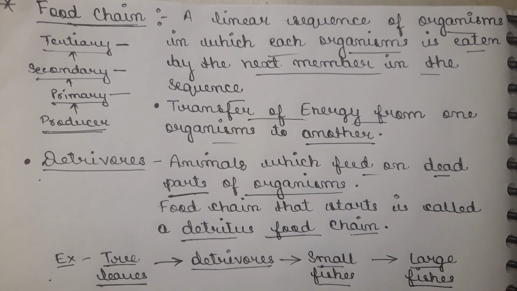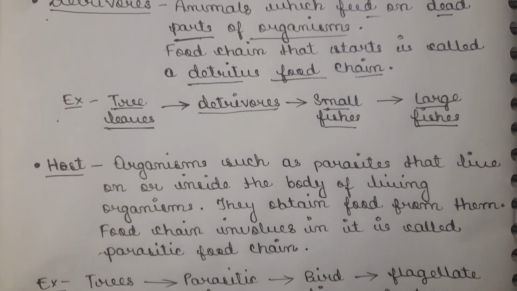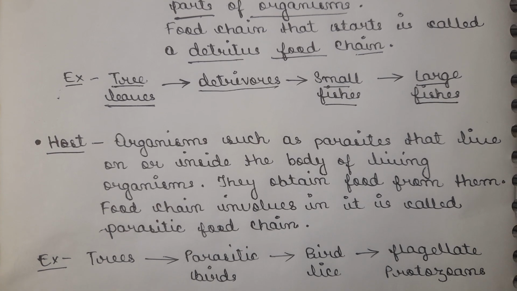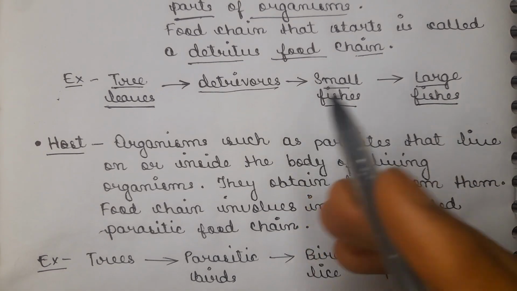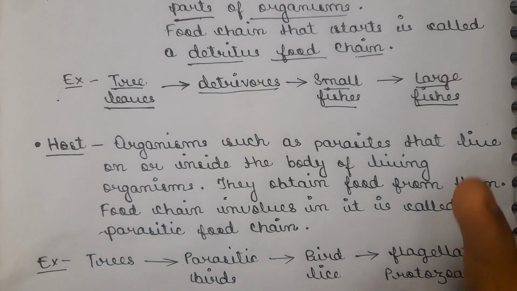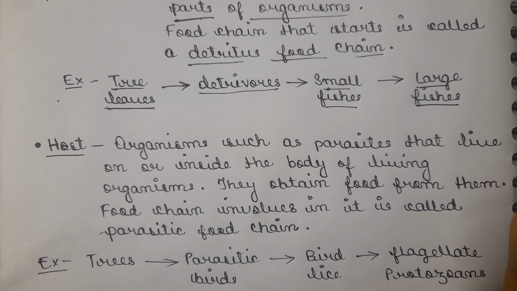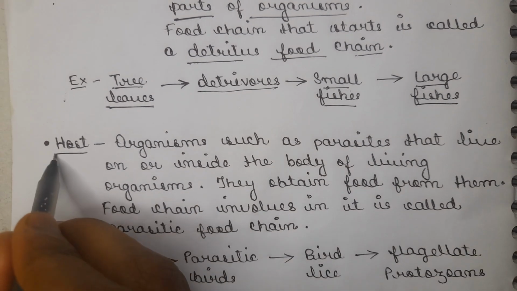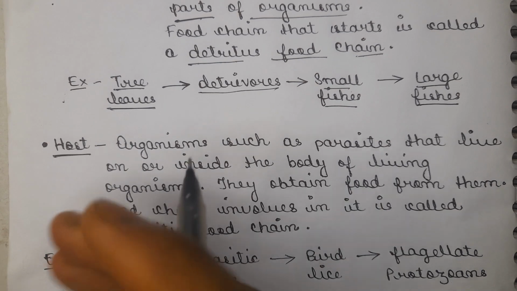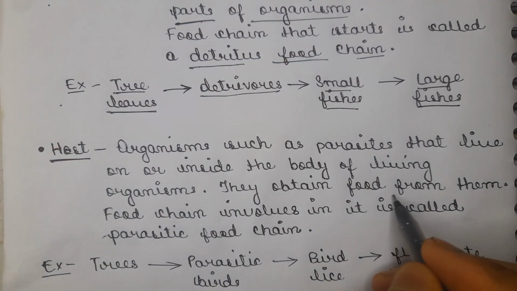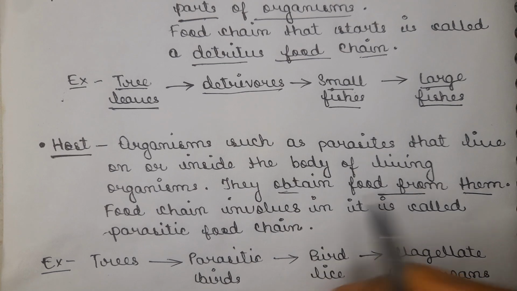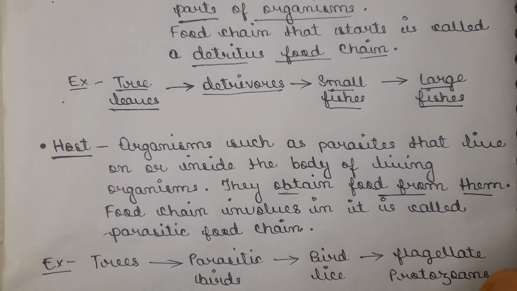Now the next topic is about the host. So what is the host? Basically, parasites are organisms that live on or inside the body of another living organism, which is called the host. They obtain food from them, as the parasites live on the body of a living organism.